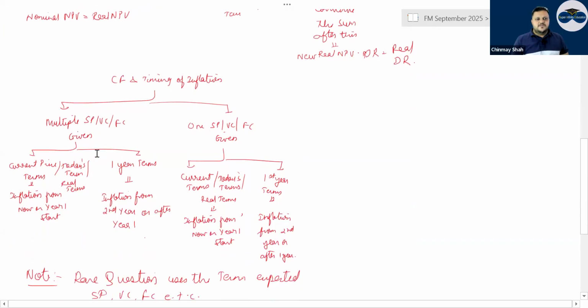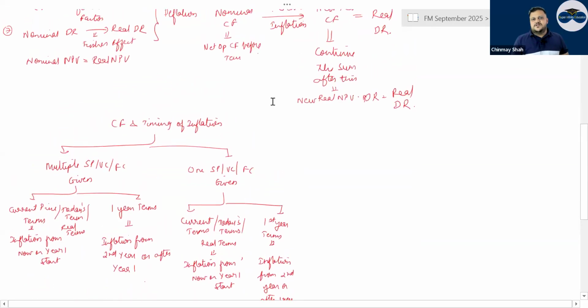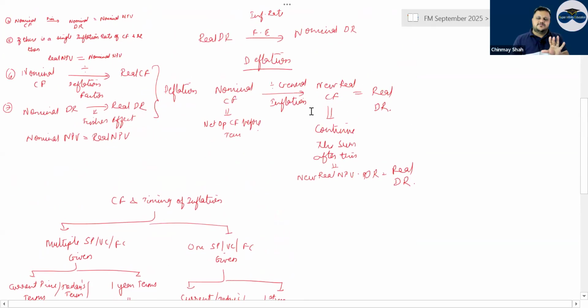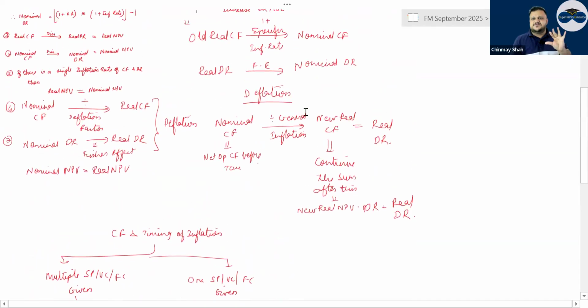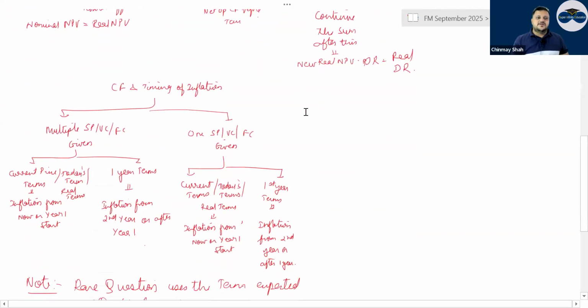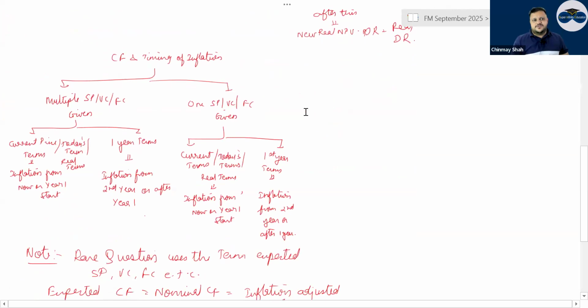Here, I know that one part of Pink's company has a deflation part, but that is not that important because when the Pink's company question was asked, at that time a technical article came on the same, and according to that, things were done, right? So cash flow and timing of inflation. Cash flow and timing of inflation means what?